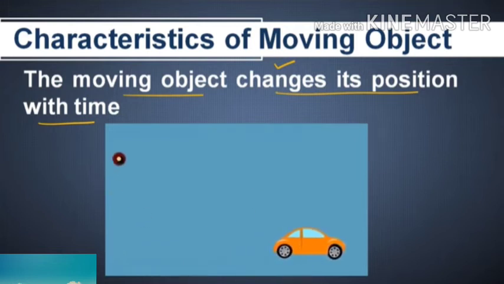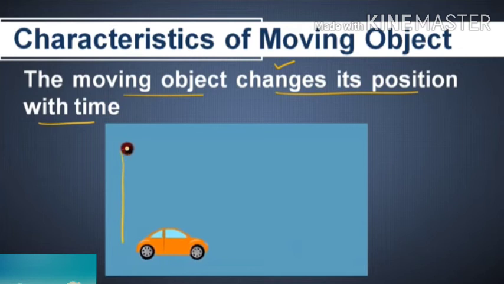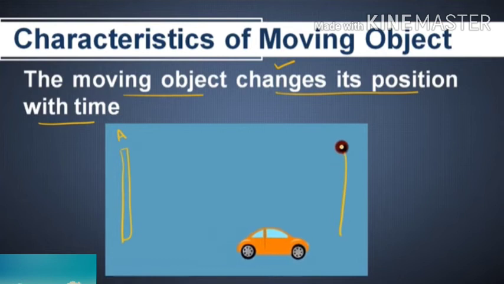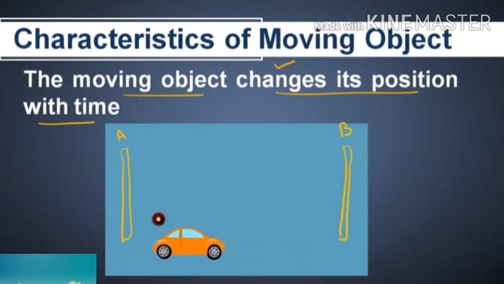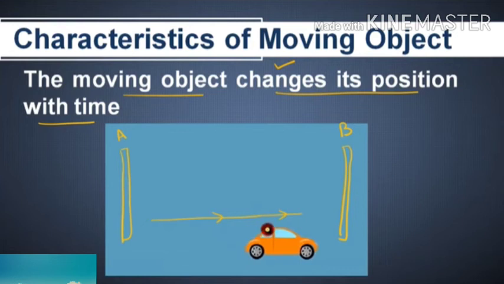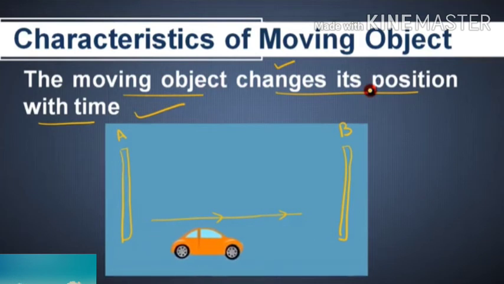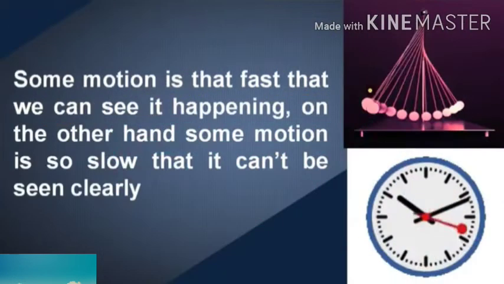Here the car is moving. I am going to draw a pole, pole A, and pole B. Here in this figure, the car is moving from pole A to pole B in an orderly manner. It is moving forward, isn't it? That means with respect to pole A, it is changing its position with respect to time and surrounding. So we can say that the object is in motion. The object changes its position.